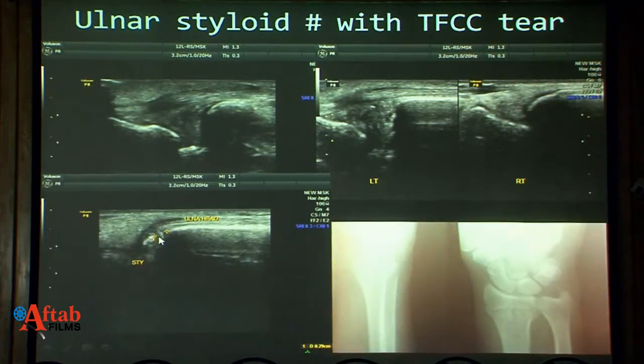We can even see whether it is base or tip or the body of the styloid. All those things could be documented with ultrasound. X-ray is not really conclusive.